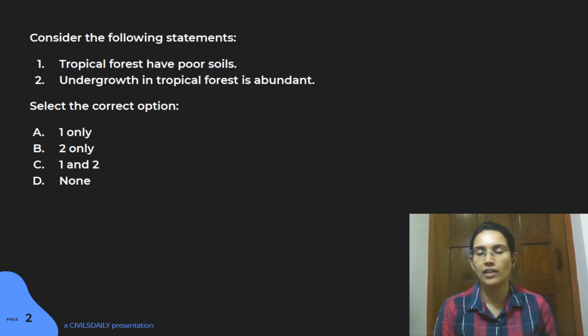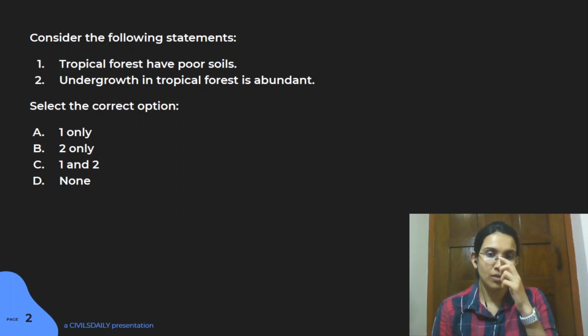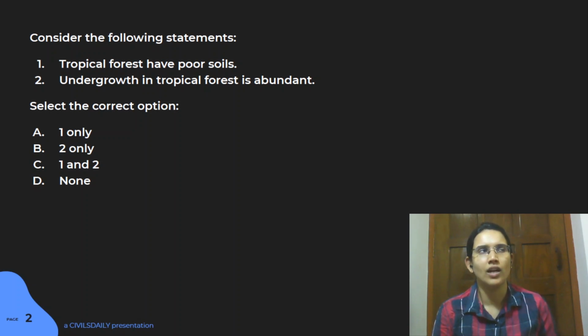And the first question is related to your vegetation. So see, tropical forest has been a topic which has been asked in your previous year question paper. So again, this becomes very important. There are some patterns like tropical, savanna, Mediterranean. All these are very important. They have been asked a couple of times. So make sure you go through them. So this question is on tropical. So the first statement here is that tropical forests have poor soils. And second is undergrowth in tropical forests is abundant. So you have to identify what is the correct statement here, and the answer of this particular question is A.